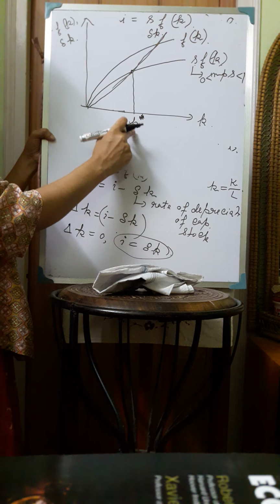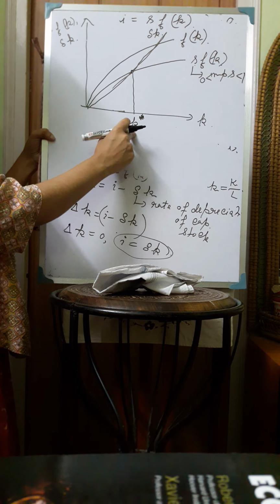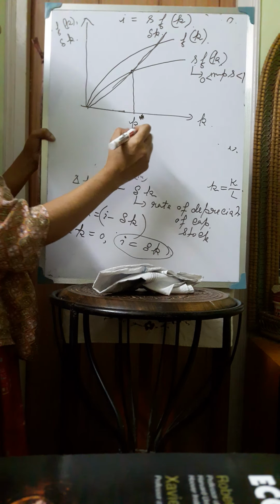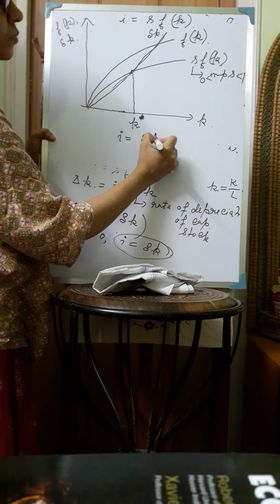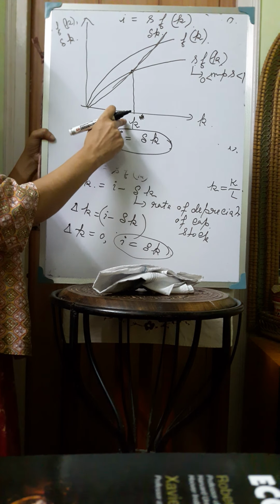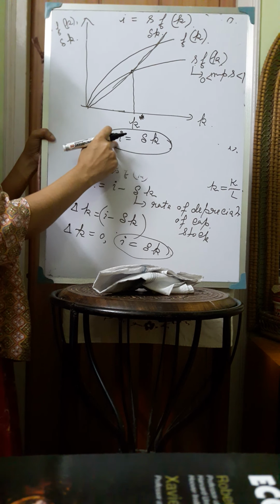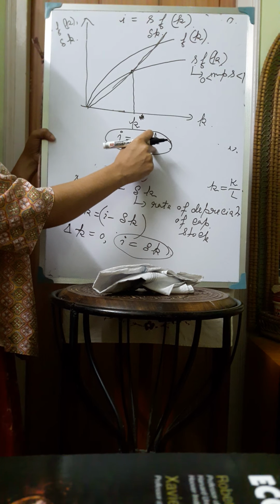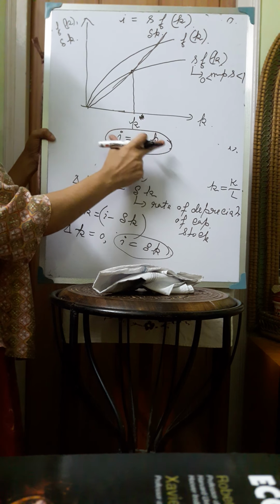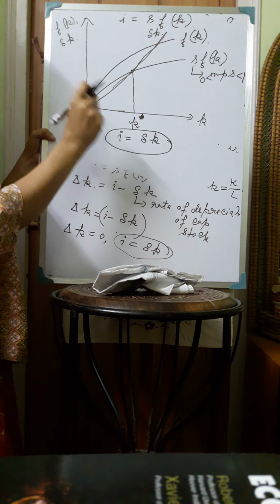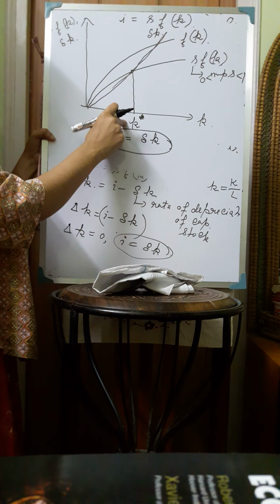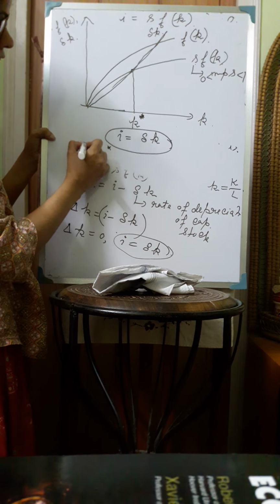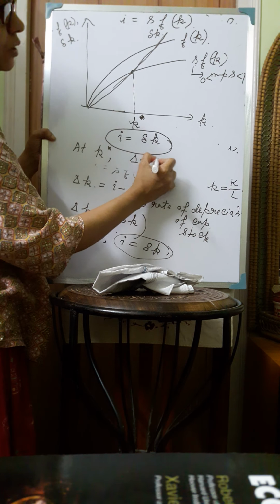So this k star, this particular level of capital stock per worker, represents the steady state level of capital stock. And at the steady state level of capital stock, I is equal to delta k. So for getting the value of k star, we have to equate the total amount of investment per worker in the economy with the total amount of depreciation of capital in the economy. So this equality will give us the steady state level of capital stock, and at k star, change in k is equal to 0.